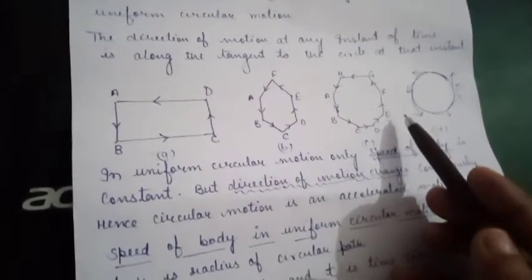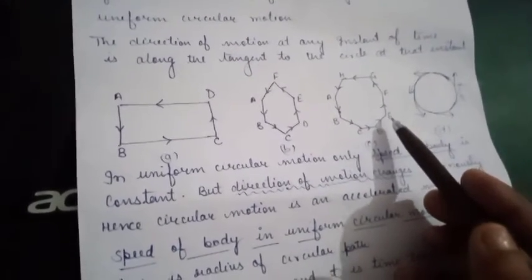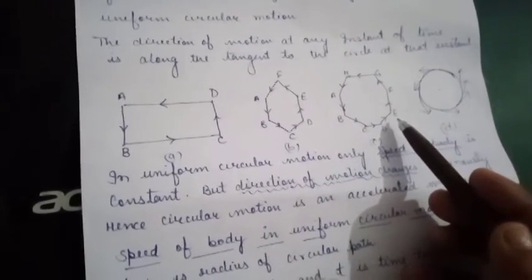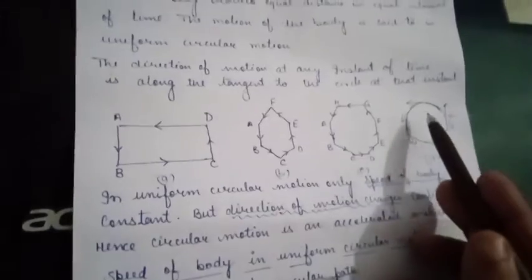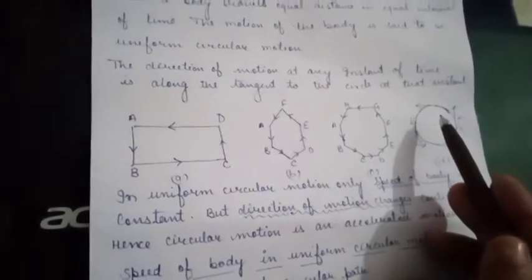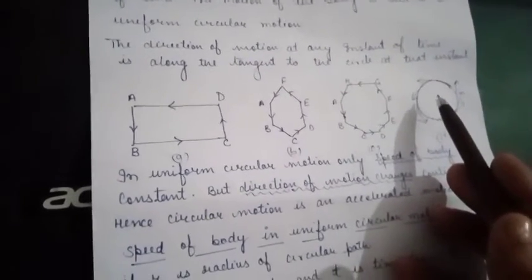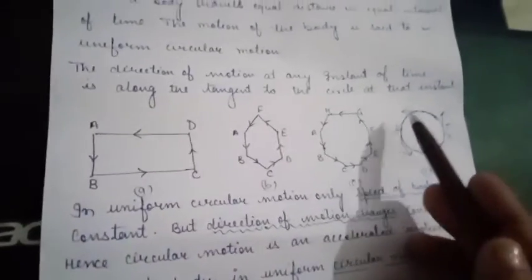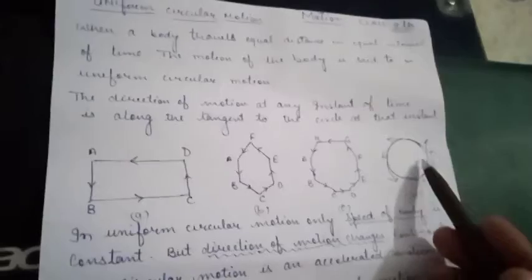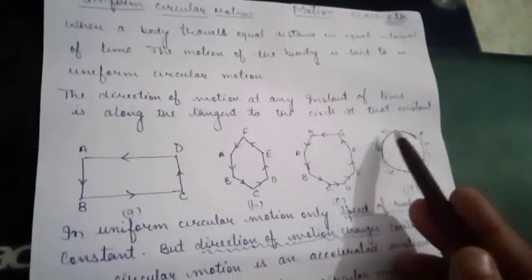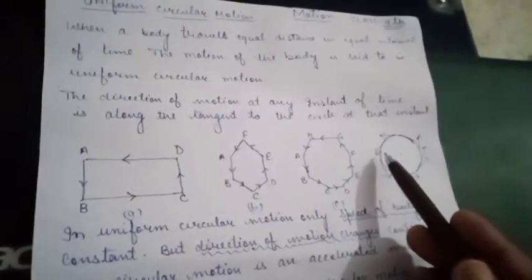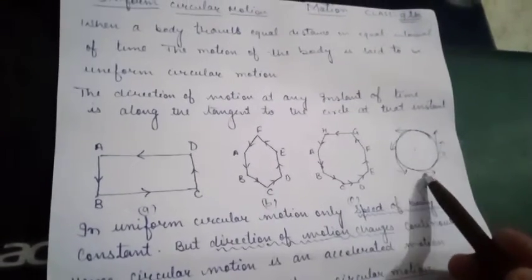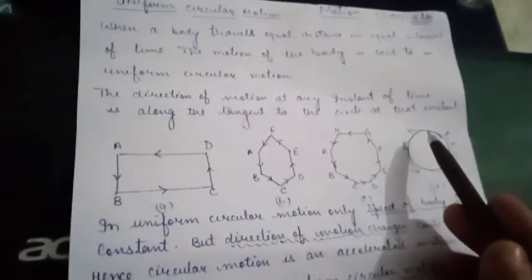Along the circular path the athlete has to change his direction of motion at each point. Therefore, the direction of motion is along the tangent to the circle. Tangent means the line that touches the circle. We can draw a tangent at any point, and that tangent will give the direction of the motion.